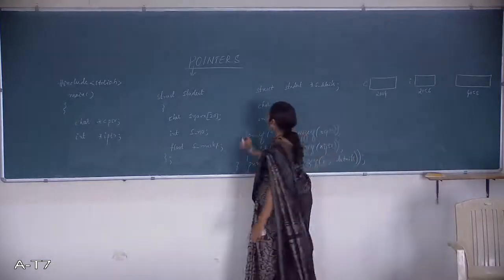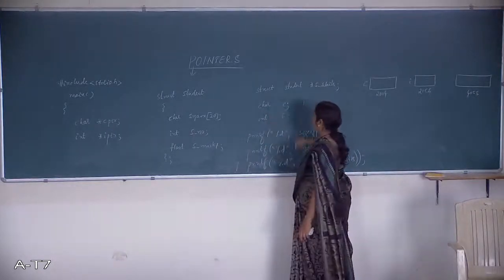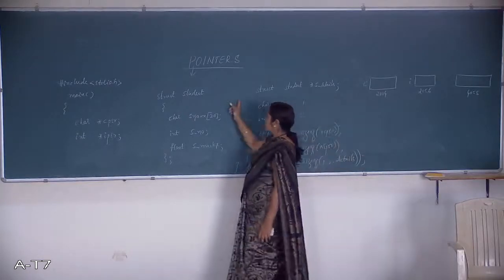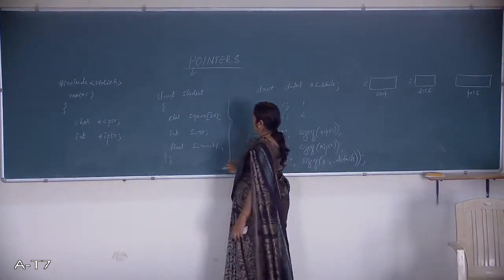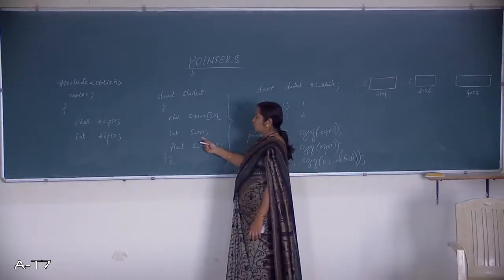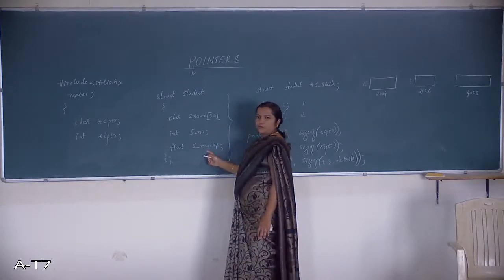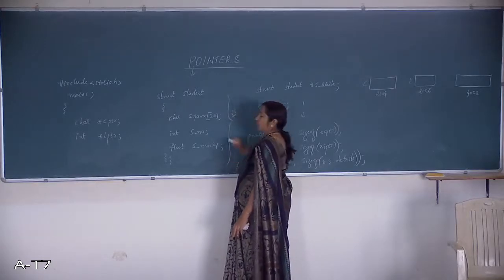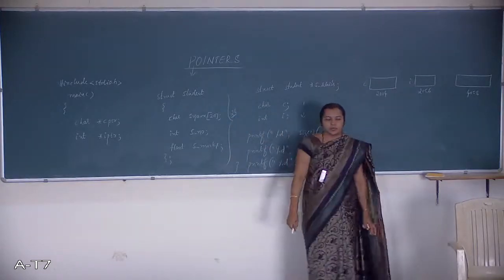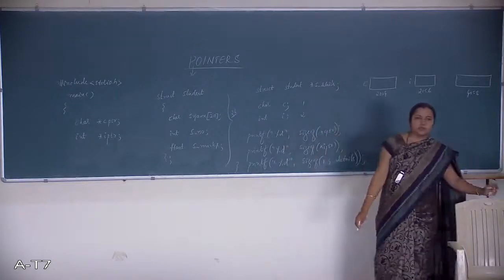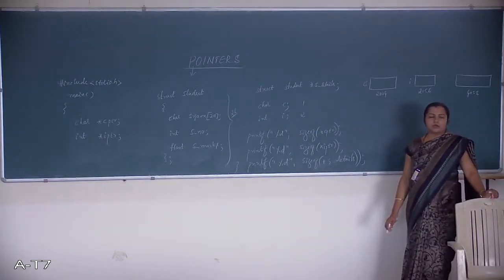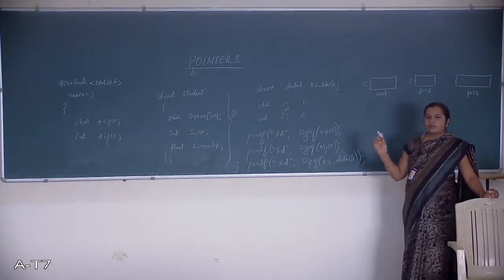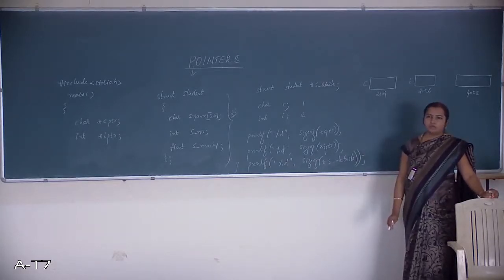The character variable will be having how many bytes? 1 byte. And the integer variable 2 bytes. This structure variable, how many bytes? 20 plus 2 plus 4, how much? 26 bytes. Okay, don't jump to the conclusion saying that it is going to print the same as that of the normal variable, like character means 1 byte, float means 4 bytes, integer is 2 bytes. Don't keep that in mind.